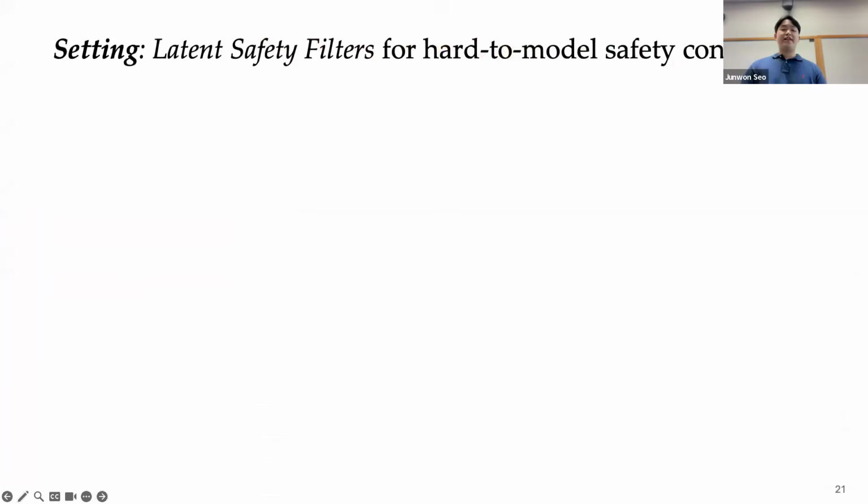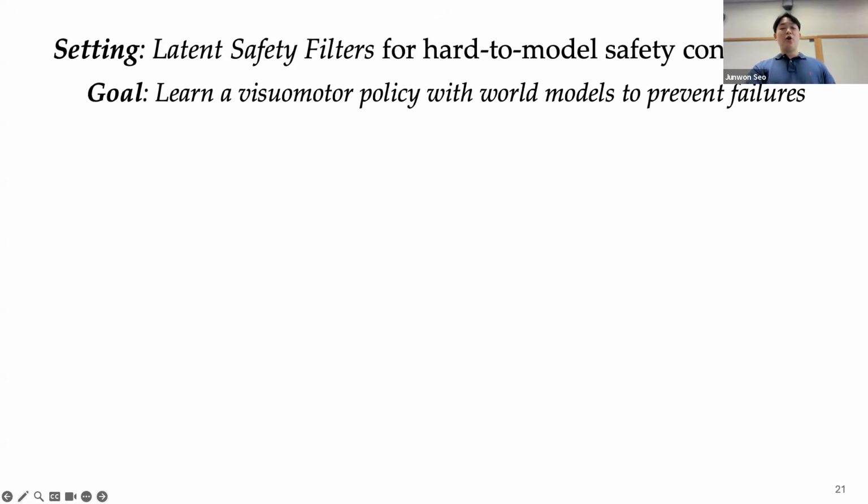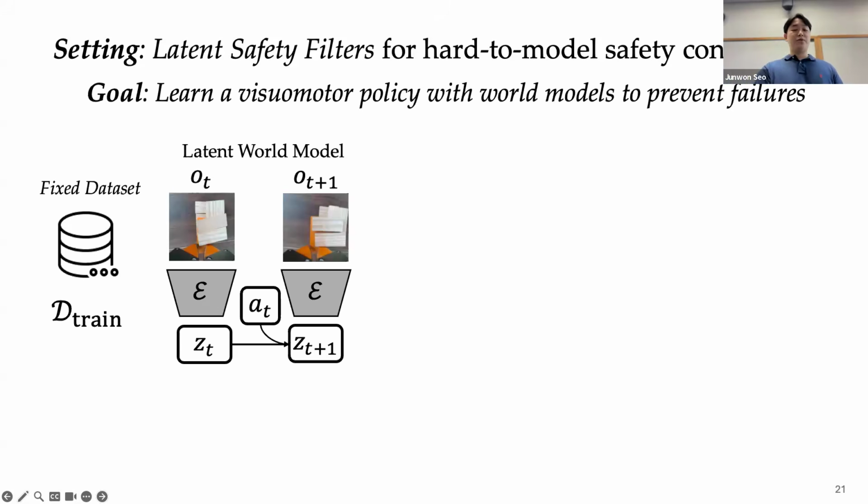So we study how to mitigate epistemic uncertainty in the context of learning a latent safety filter. Specifically in this work, I will focus on using a latent world model that operates in a compact latent space to prevent failures. So intuitively, the goal of the latent safety filter is to use world model imaginations to learn a visuomotor policy that prevents failure, in this case, the Jenga tower from toppling. So we first train a latent world model on a fixed dataset I collected so that it can predict the future latent states conditioned on the robot's action and previous states.